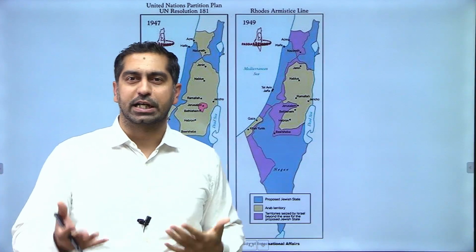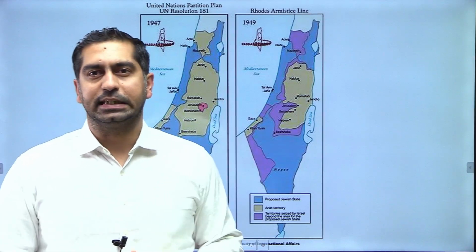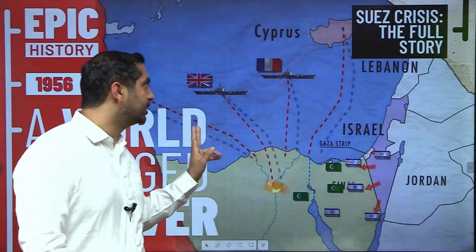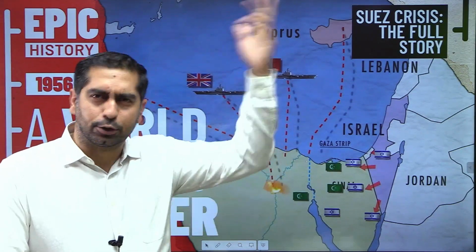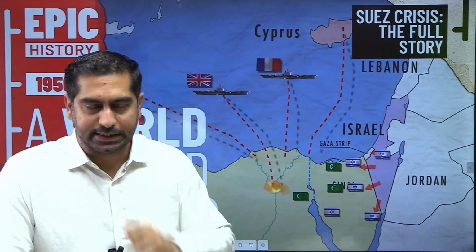Now the next crisis came in the year 1956. This year is associated with two very important crises in world history. One is the Hungarian crisis, which was related to Cold War politics and the Soviet Union. And the second crisis, the one that we'll discuss, is the Suez Canal crisis.